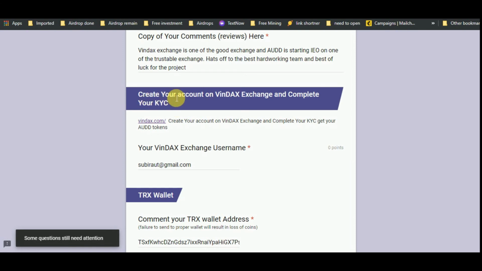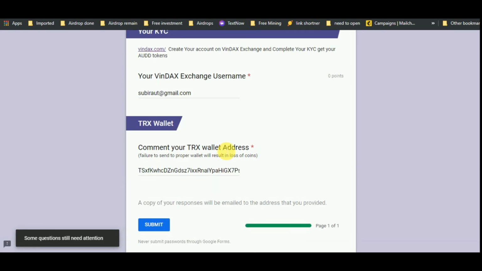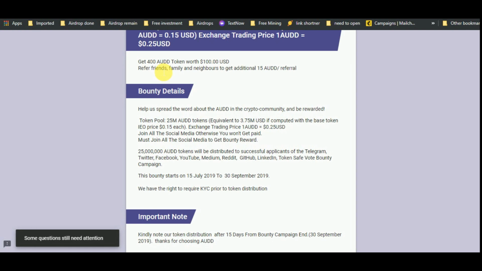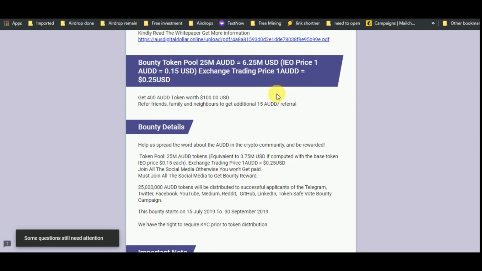After that, you have to create an account on Vindax exchange, complete your KYC, and post your Vindax exchange username here. After that, post your TRX wallet here and simply submit this form. Then you will get 400 AUDD tokens worth $100, and you can get an additional 15 AUDD per referral.